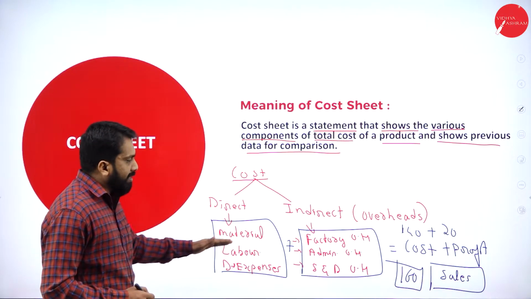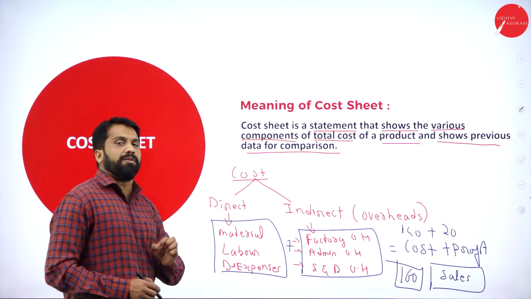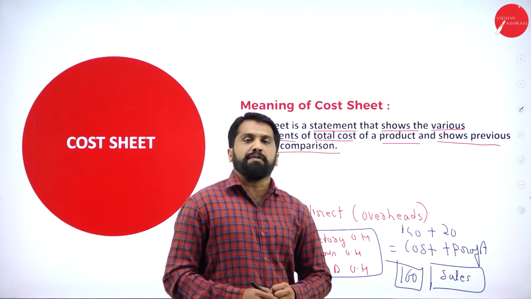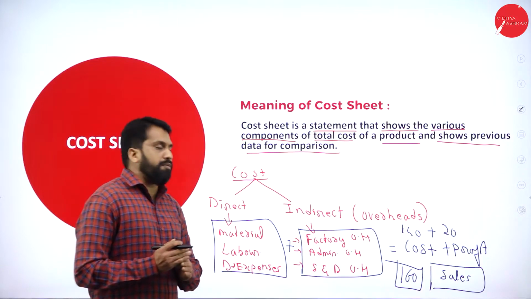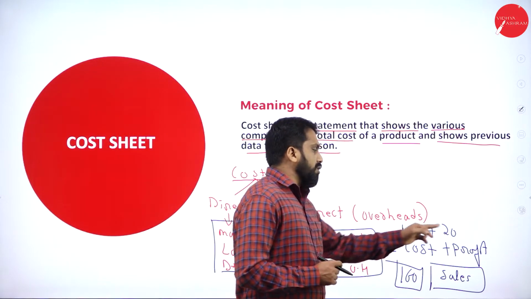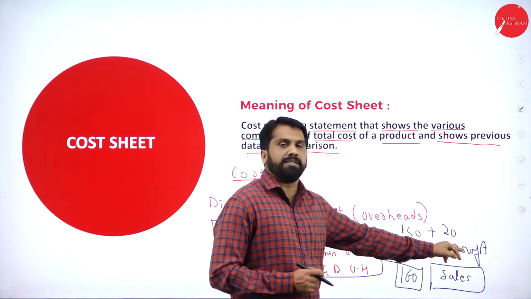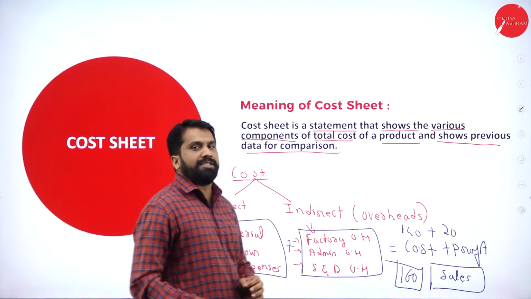You should add these two. What will you get? Total cost. To the total cost, what will we add? Your profit margin. If you add the profit margin, you will get your selling price. In a few problems, you know the cost, you know the sales. How to find out profit? Sales minus cost is your profit. Very simple. We'll go to your actual format.